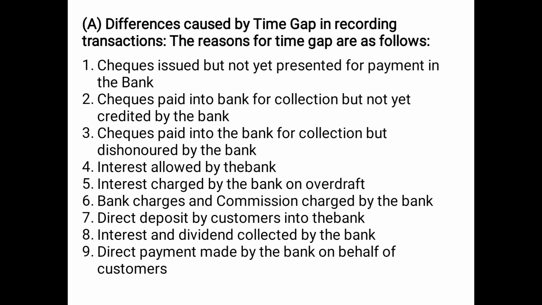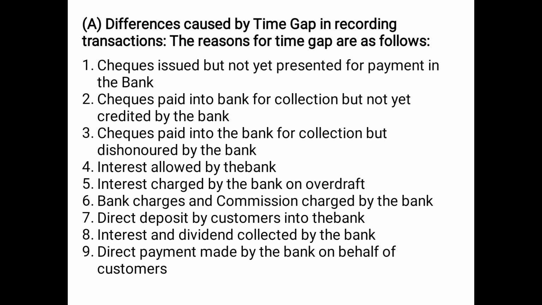Then the sixth point, bank charges and commission charged by the bank. Again, these two are expenses for the customer which are deducted by the bank. Bank charges basically is the service charge of the bank for maintaining the account, for the safety, for the passbook, everything. So it is a kind of service charge deducted from our account.